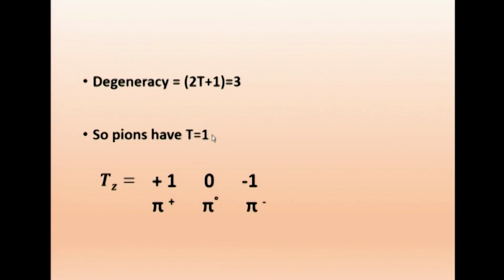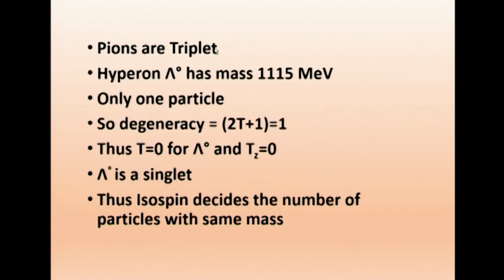But when you say t equal to 1, the z component can be plus 1, 0, minus 1. That is 3 values. So they found that pi plus is plus 1, pi 0 is 0, and pi minus is minus 1. This is the observation, and therefore they have defined isospin. So pions are a triplet. Now we go to hyperons.